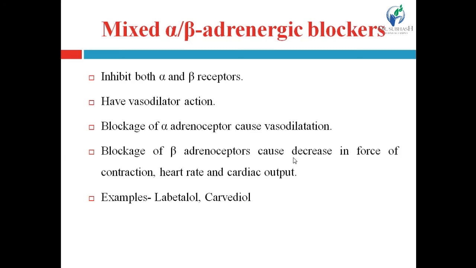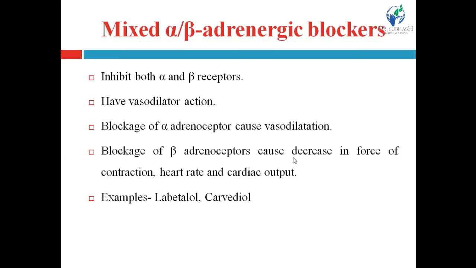These drugs have vasodilator action, right? These drugs produce vasodilation also. This drug blocks the alpha adrenoreceptor, and due to blockage of alpha adrenoreceptors, it will produce vasodilatation. Vasodilation occurs due to the blockage of alpha adrenoreceptor, because alpha receptors are generally located in the blood vessels.